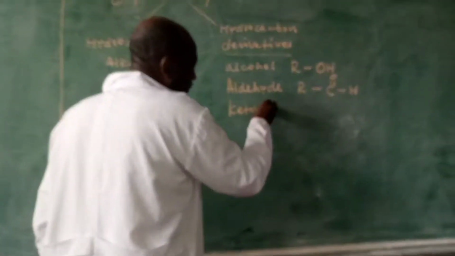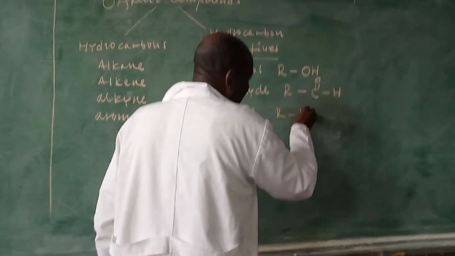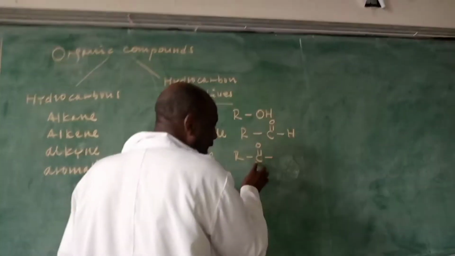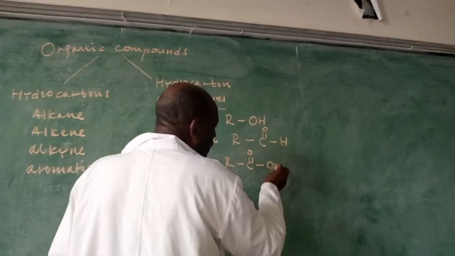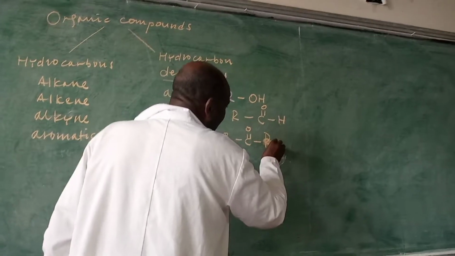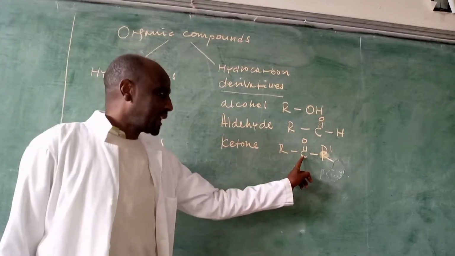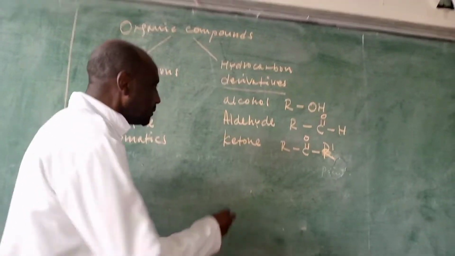Ketone has this functional group. It has also a carbonyl carbon attached to another group. This is ketone. It has a carbonyl carbon again.